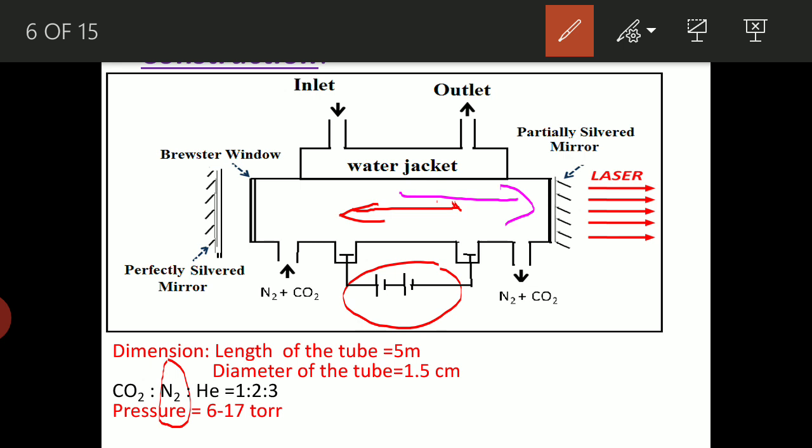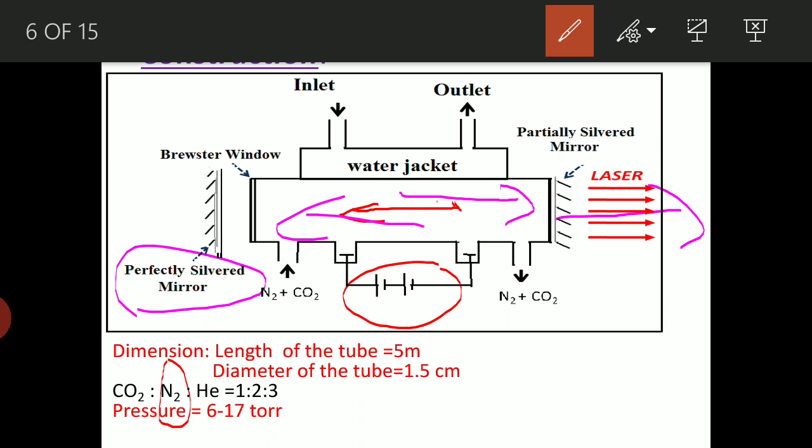During its back journey, it stimulates an E5 atom, and due to that we get two photons. Those two photons are of 10.6 micrometer. Once again they move to the perfectly silvered mirror and bounce back, and this process continues in the active laser cavity we discussed. So the desired photon continuously bounces between those two mirrors, and when the energy is sufficient, it comes out from the partially silvered mirror. This is how a desired wavelength we can get out from the partially silvered mirror.